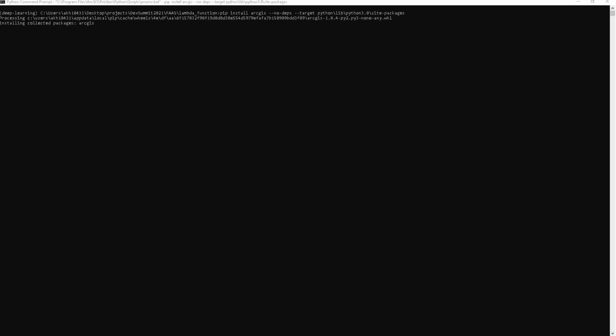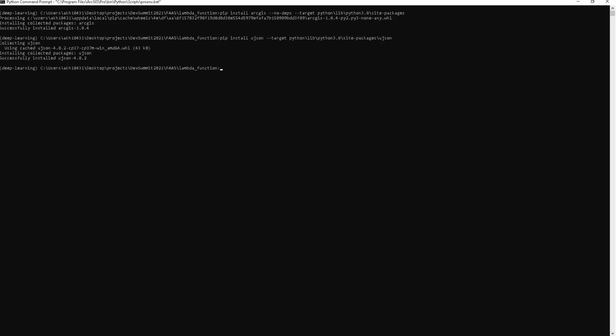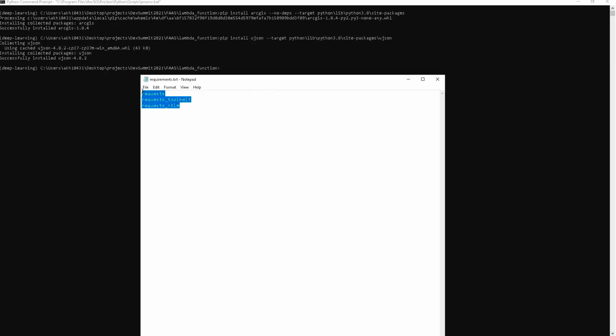Alright, the ArcGIS library is now installing. Okay, it's successfully installed. Now I'll add other dependencies. We'll install ujson in its respective directory. Alright, after that is installed, we have these three requirements that are necessary and that are written inside a requirements file, so we'll install from there.